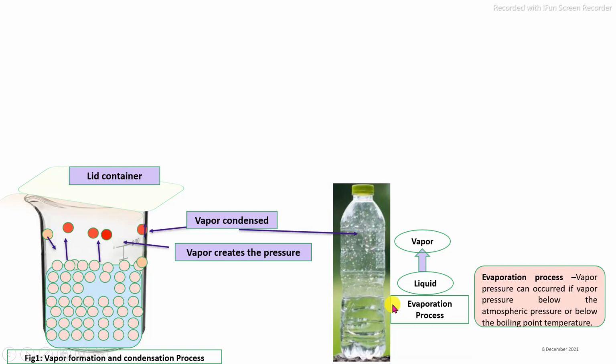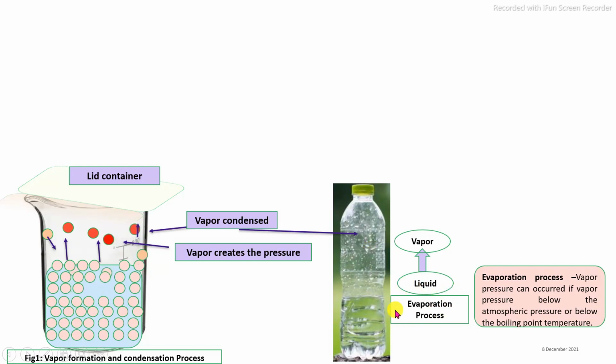If any liquid is in an enclosed container, the liquid's molecules are freely moving. If external heat is applied, their internal kinetic energy is increased and they release from the water into the vapor phase. In the evaporation process, the first term, that is the evaporation process: evaporation means whatever the liquid is, it is converted to vapors.